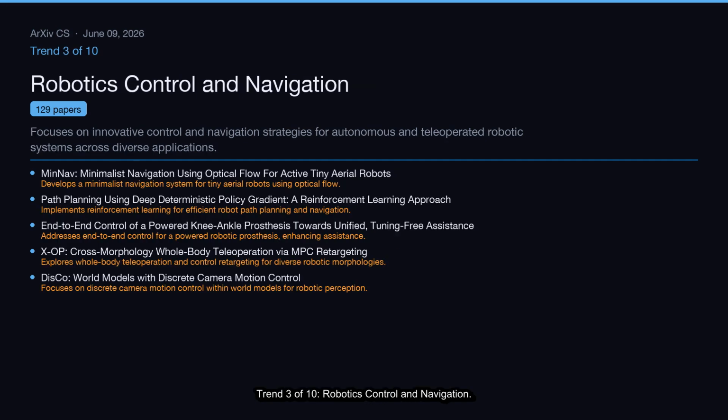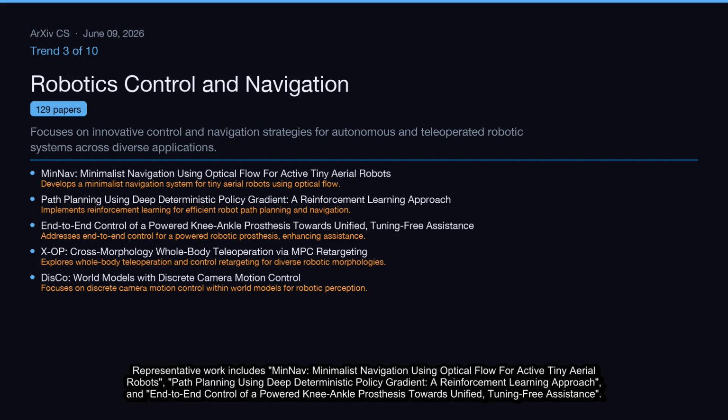Trend 3 of 10, Robotics Control and Navigation. Focuses on innovative control and navigation strategies for autonomous and teleoperated robotic systems across diverse applications. This cluster covers 129 papers. Representative work includes MinNav, minimalist navigation using optical flow for active tiny aerial robots, path planning using deep deterministic policy gradient, a reinforcement learning approach, and end-to-end control of a powered knee ankle prosthesis towards unified, tuning-free assistance.